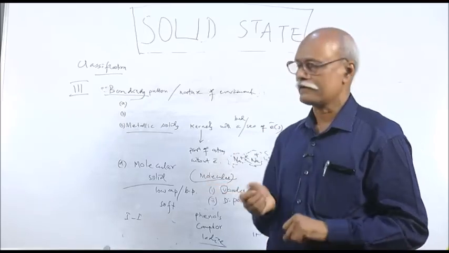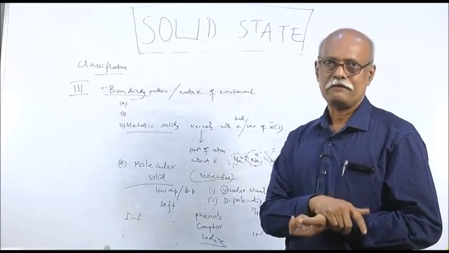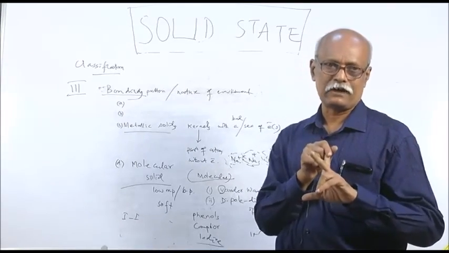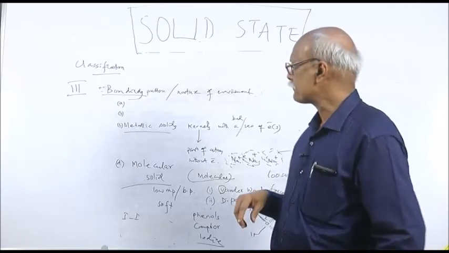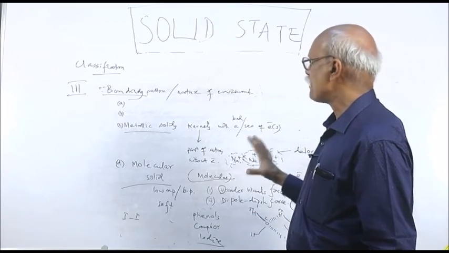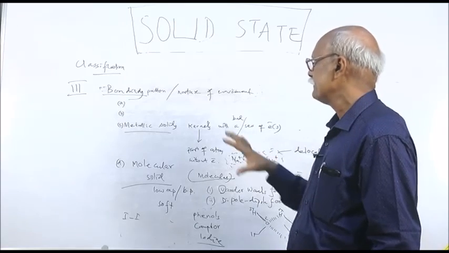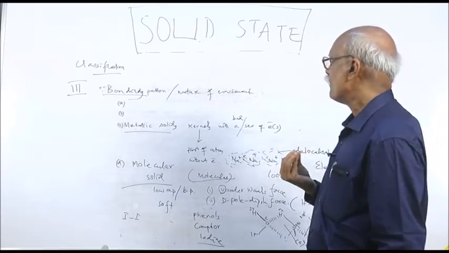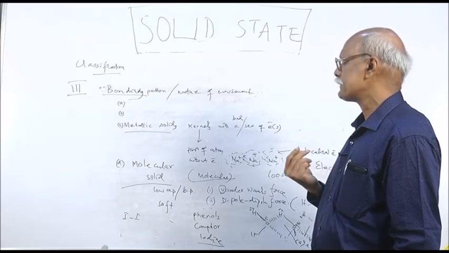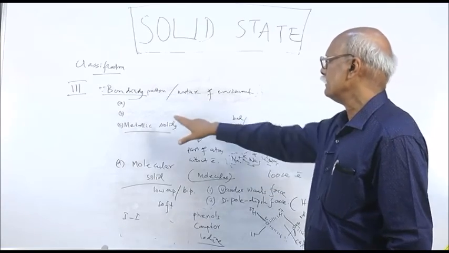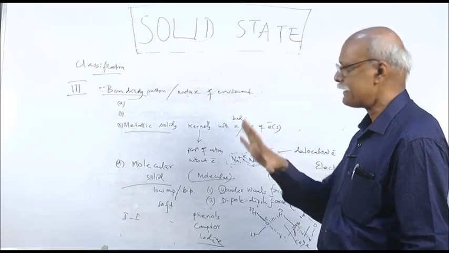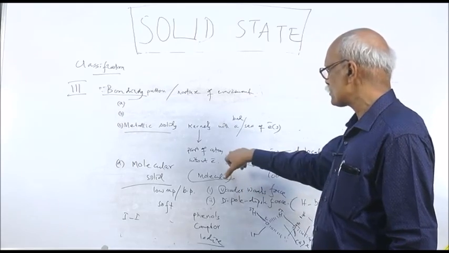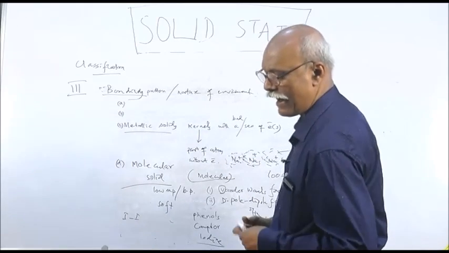In the second type of classification, depending on the arrangement and geometry of the constituents, we are discussing two types of solids. One is crystalline solid, another is amorphous solid. Then another type, depending on the nature of bonding or nature of particles, we are discussing four types of crystals. One is ionic solid, then covalent solid, a very giant arrangement of atoms, and metallic solid. These also have a high melting point.